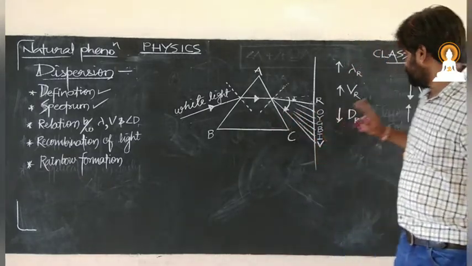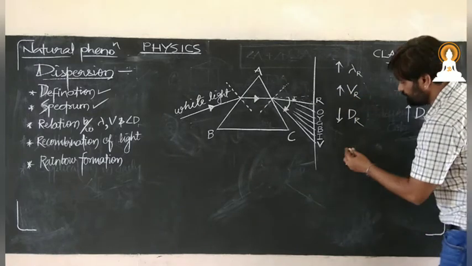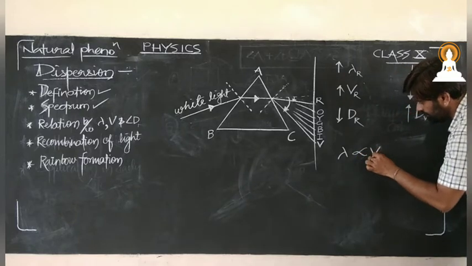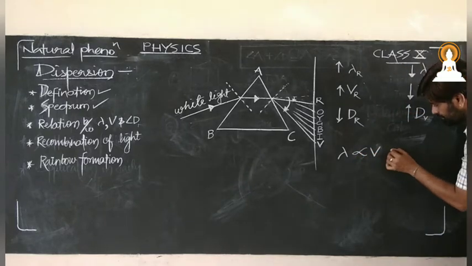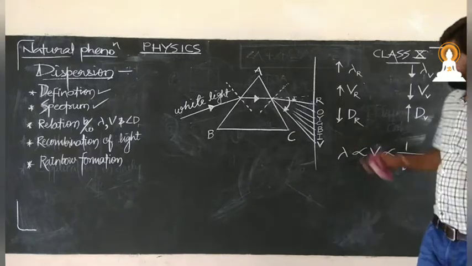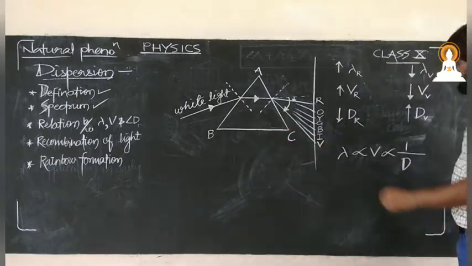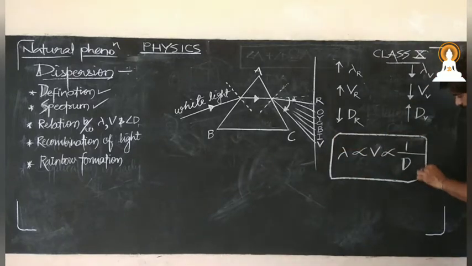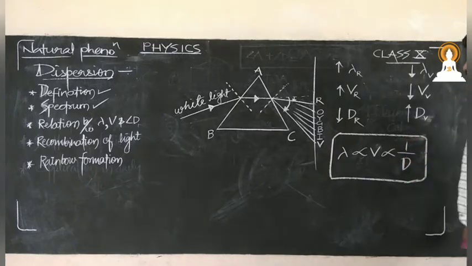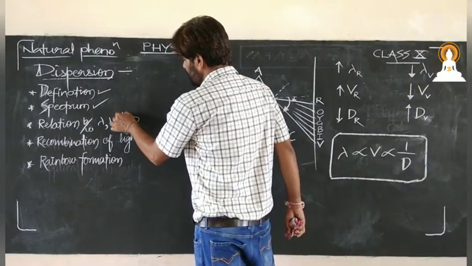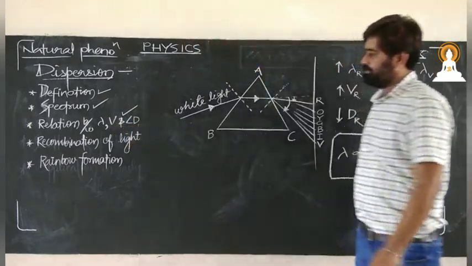Now we may write down the relation. Wavelength is directly proportional to the velocity of that particular color, and inversely proportional to the deviation of that color of light in that particular medium. So this is the relation between wavelength, velocity and deviation. Remember this very simple concept. I have given you the example regarding that.